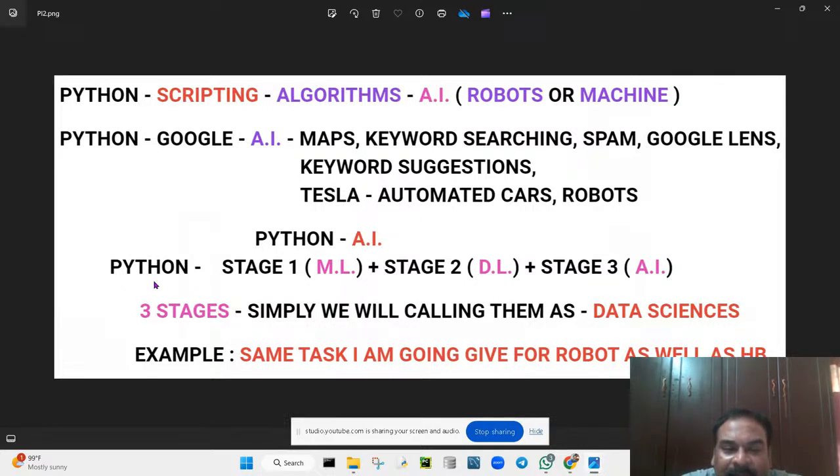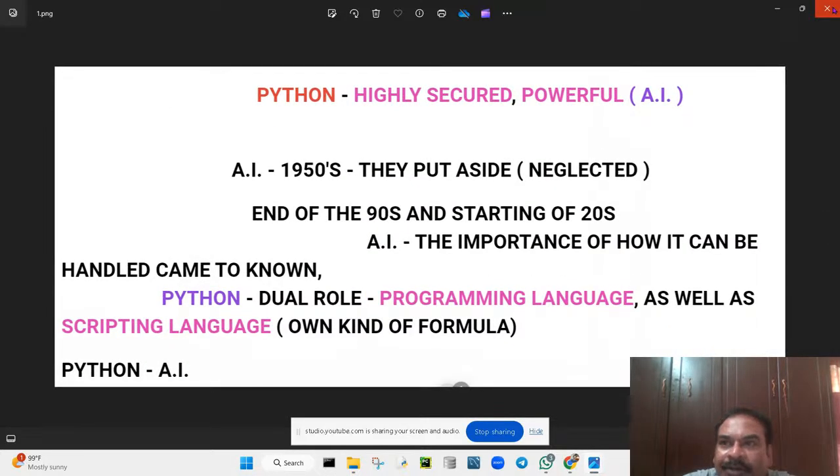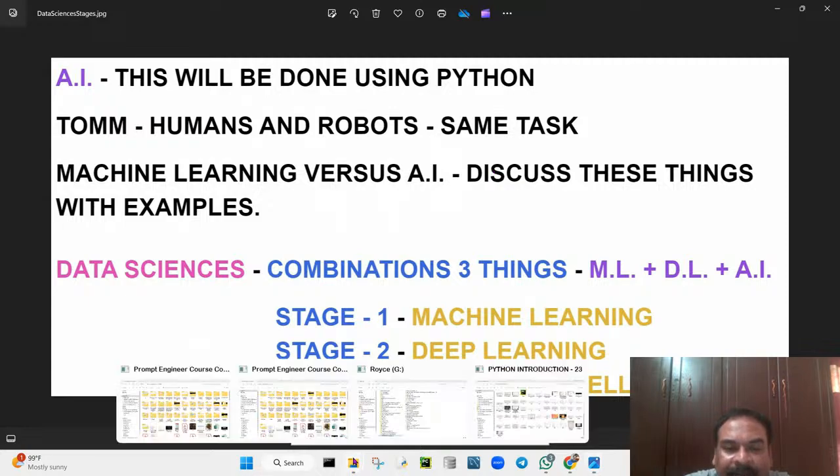Three steps are there. Going across artificial intelligence, we need to come across three stages. The first stage is machine learning, the second stage is deep learning, and the third stage is artificial intelligence. Now I'm going to explain exactly the relationship between Python, machine learning, deep learning, and artificial intelligence. You can see here, three stages are there. Simply we call it data science. Stage one is machine learning, stage two is deep learning, stage three is artificial intelligence. I'll show you one diagram so that you will understand. One second.